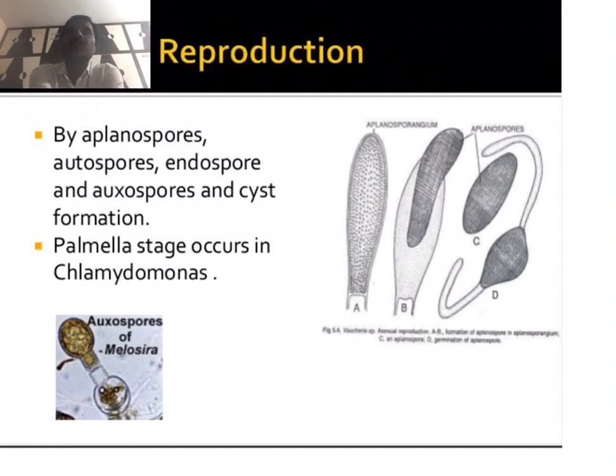For example, in Ulothrix, Vaucheria, and Chlamydomonas, asexual reproduction takes place by aplanospores. These aplanospores are produced from the parent thallus, germinate, and produce the new thallus.